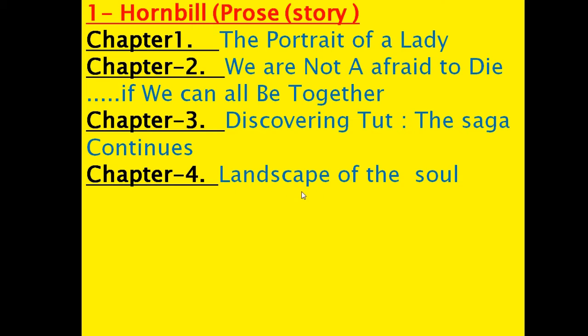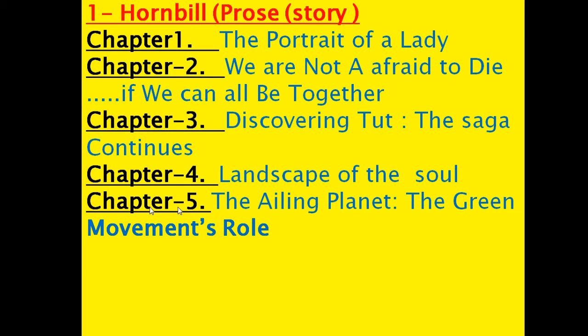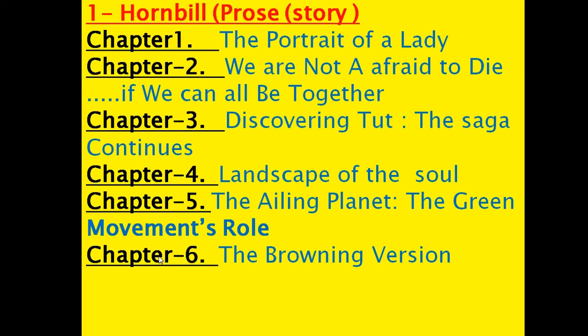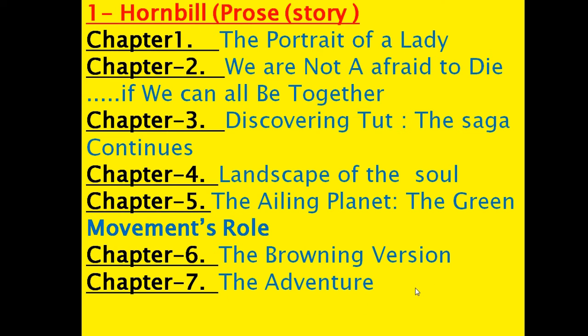Chapter number 4, Landscape of the Soul. Chapter number 5, The Ailing Planet: The Green Movement's Role. Chapter number 6, The Browning Version. Chapter number 7, The Adventure. Chapter number 8, Silk Road. So these are the story chapters of Hornbill. Now let's see the poems.